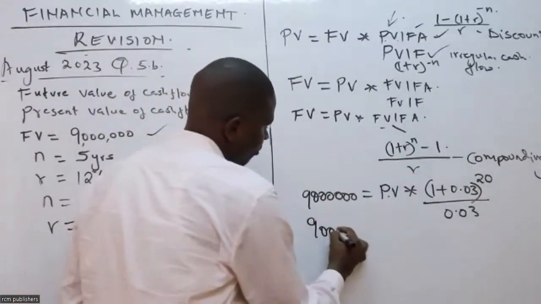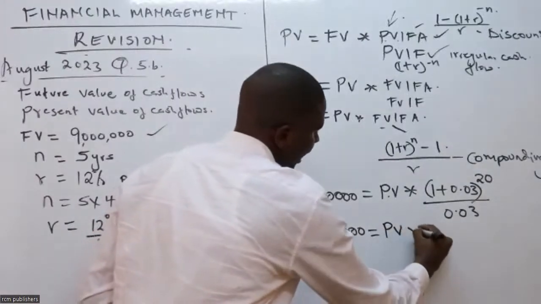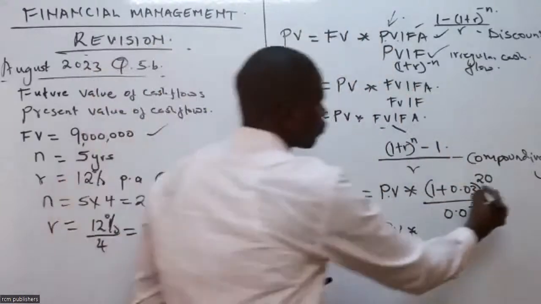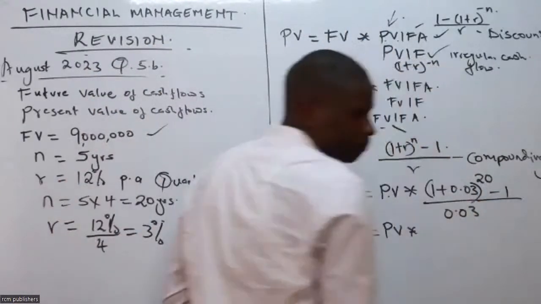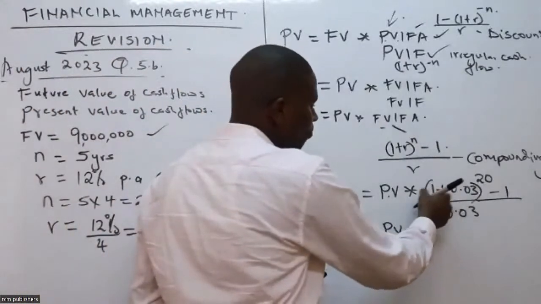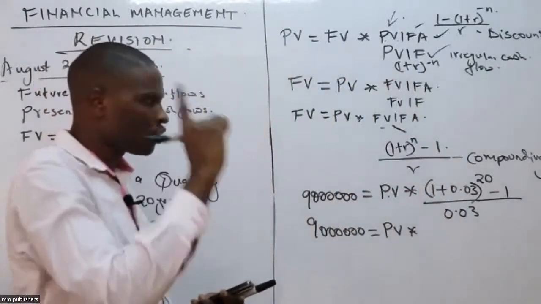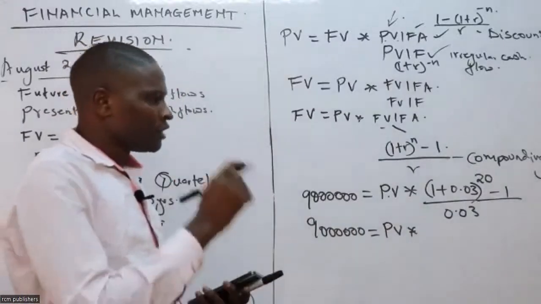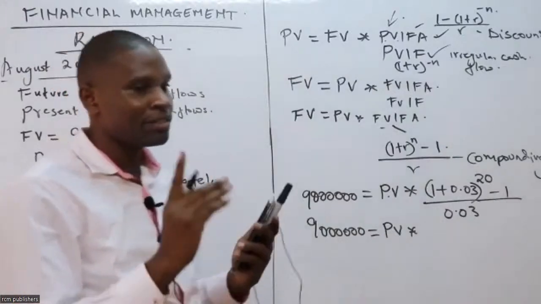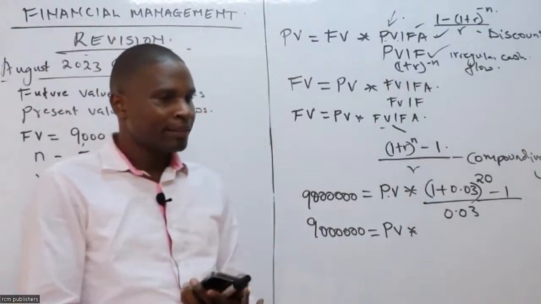9 million is equal to present value times, can somebody give me 1.03 raised to 20, minus 1. If I had forgotten that, it would have totally tripped us up. So somebody give me 1.03 raised to 20. Please don't put a negative. What do you get for 1.03 raised to 20? I want us to go step by step here.